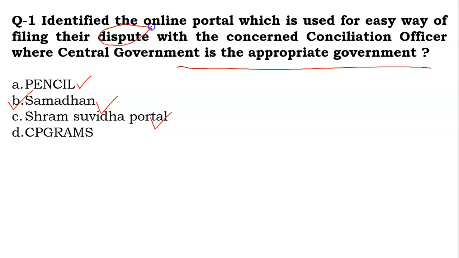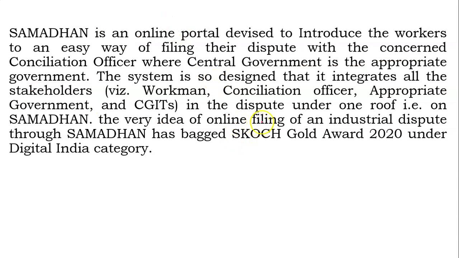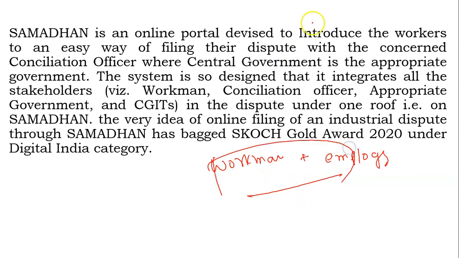Actually, the government has launched this portal for resolution of disputes. What is happening? There are disputes between the workman and the employer. So the employer and the workman can file their dispute online with the concerned conciliation officer under the Samadhan portal.